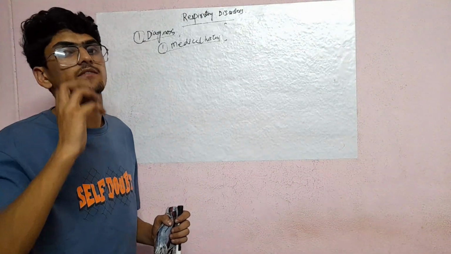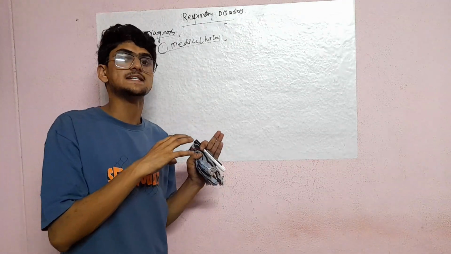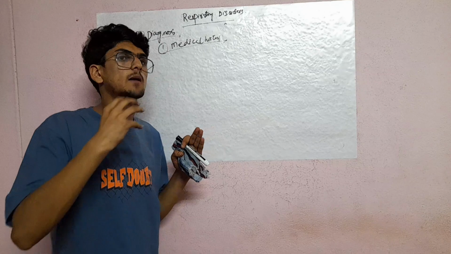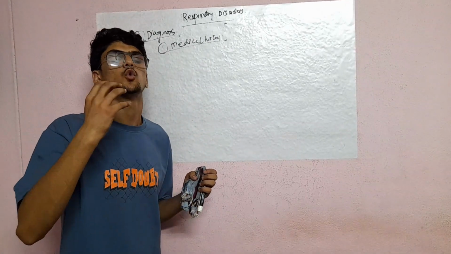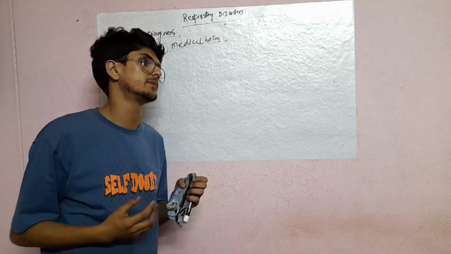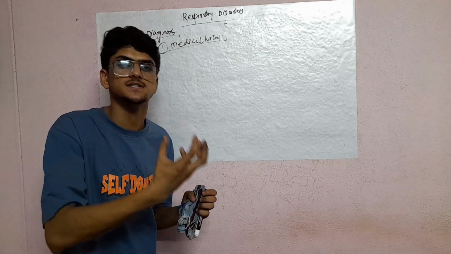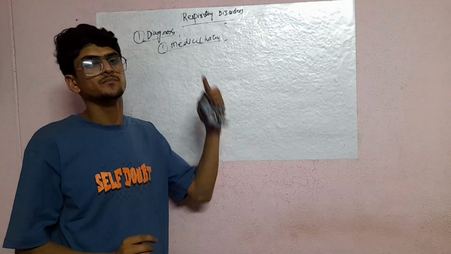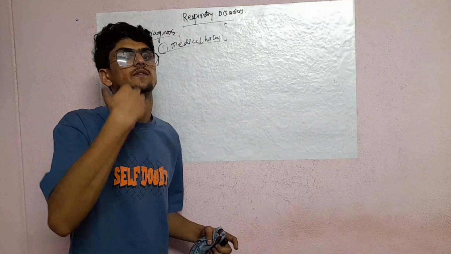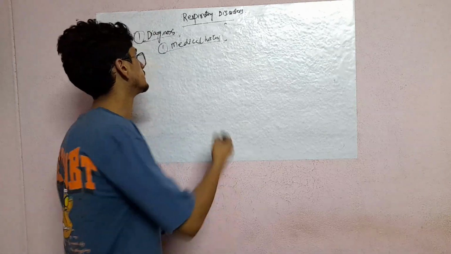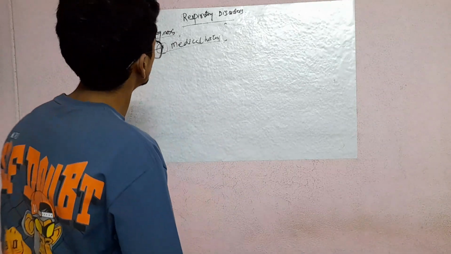If you recognize any particular symptom among these, you can consider him an asthma patient, and after that you can refer him for different tests. So this is the first, medical history. You will get some idea about whether the patient is facing this type of disease or not. So medical history means signs and symptoms. If any symptom is related to asthma, you will consider him an asthma patient, and we will go into further details.